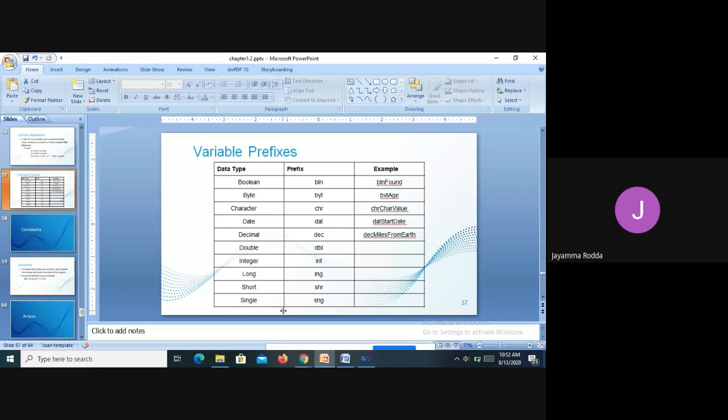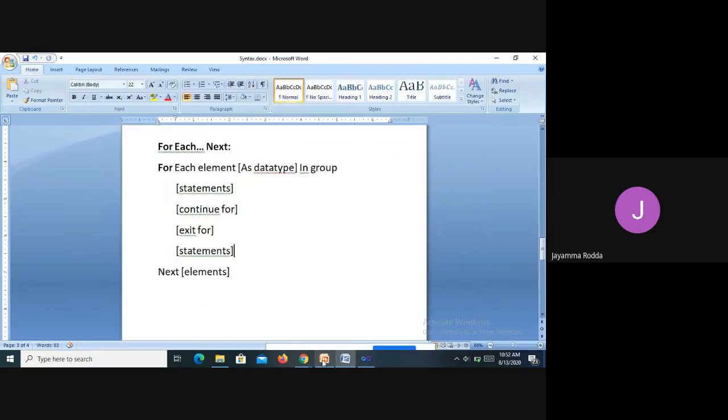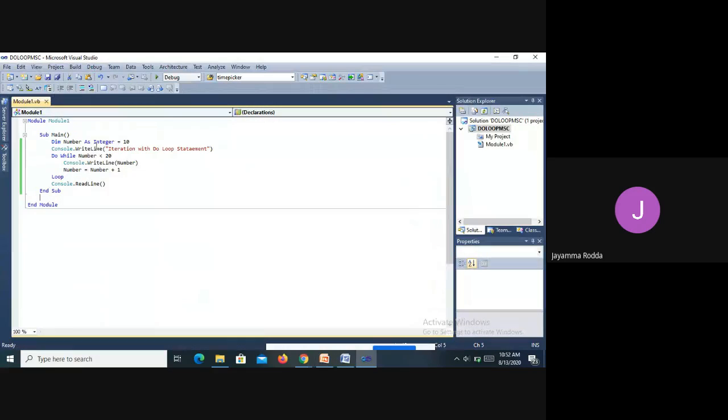Likewise, every variable can be given a prefix. When I am going to use a particular variable in my program, I can simply prefix it. If integer is the data type, then the prefix INT is used. So in the program where we have used number, I can simply say INTnumber. This is a prefix. Okay, that we have to do.